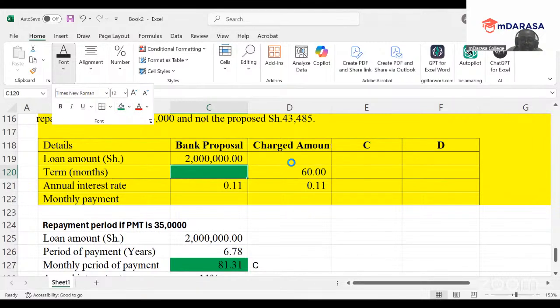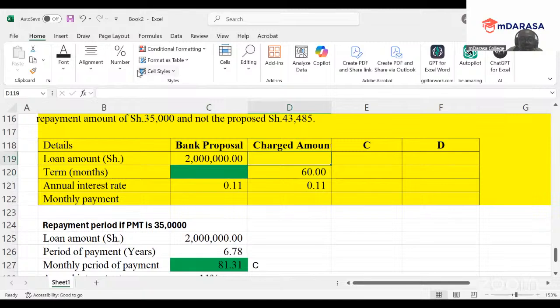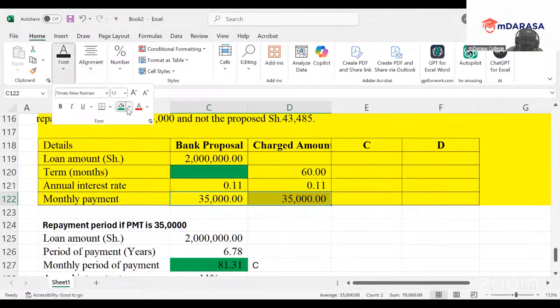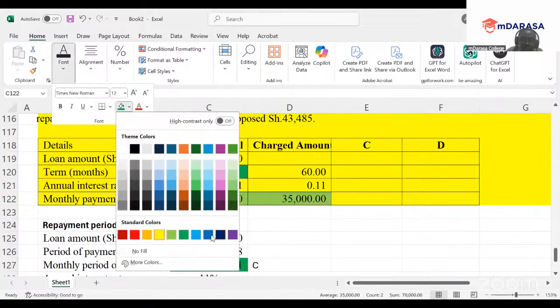And in part D, all the other things remain the same, because remember, whatever you're looking at is if you're taking 35,000. If this value is 35,000, what are the changes that will be expected to occur?